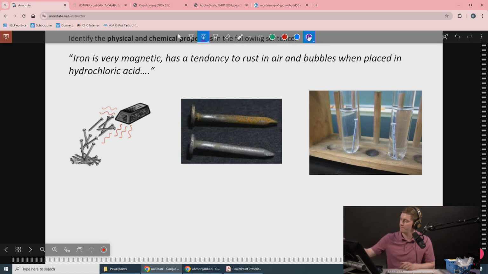Magnetism is going to be a physical property. This is physical. Because the iron doesn't actually change chemical composition as it is attracted towards the magnet, the nails are still nails. But here, when the iron has gone from this clean nail to this rusted nail, it's changed. You can't easily unrust that nail.